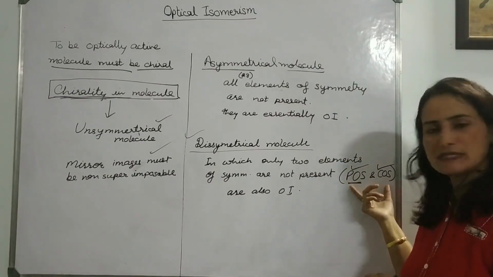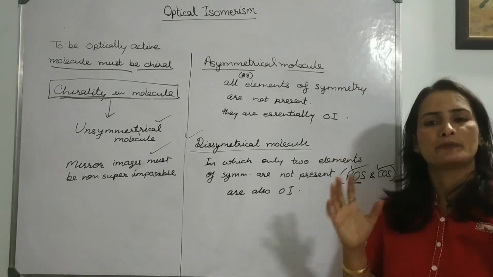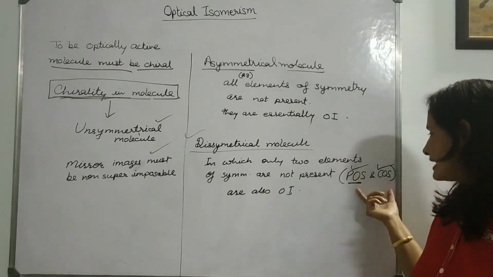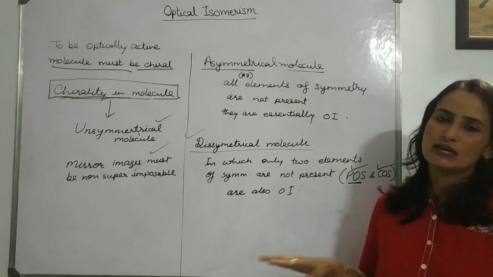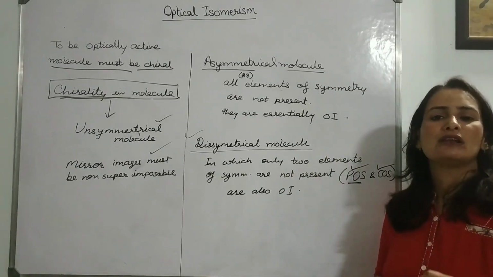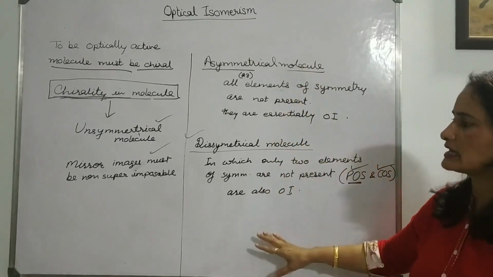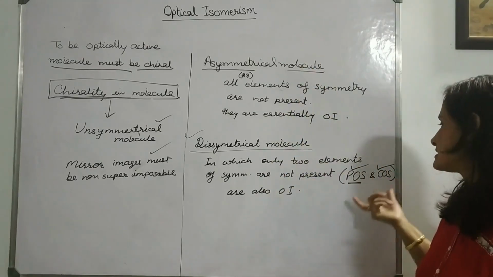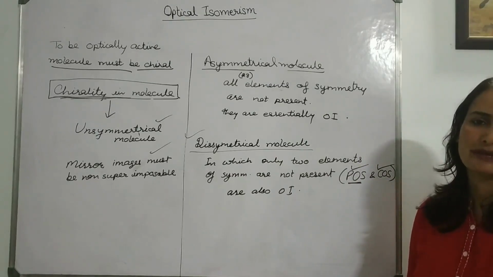If both are absent, then your molecule is essentially optically active and will show optical isomerism. If any one of them is present, then it will not be chiral and will not show optical activity. So I hope all the terms are very clear to you. Let's discuss POS and COS in detail and finish the topic with some examples.